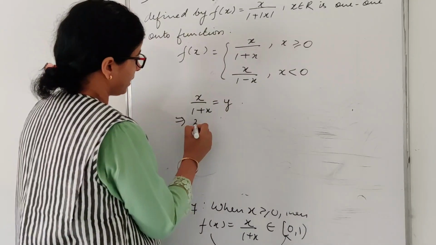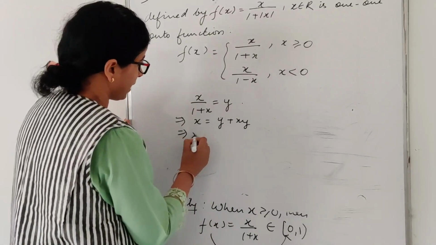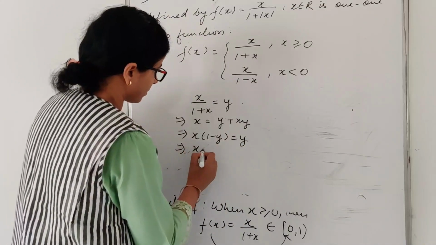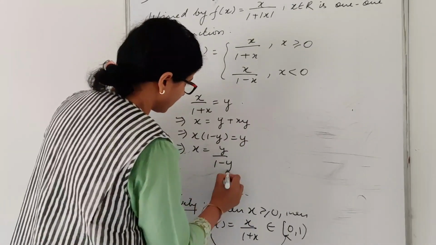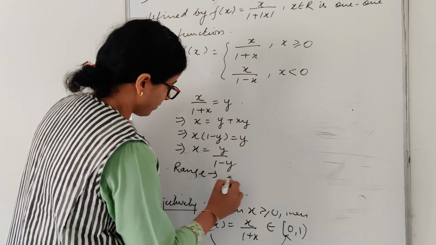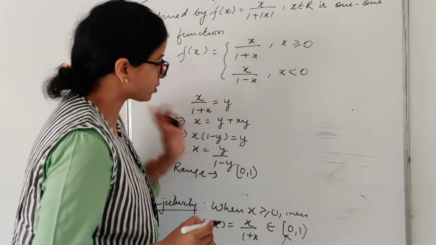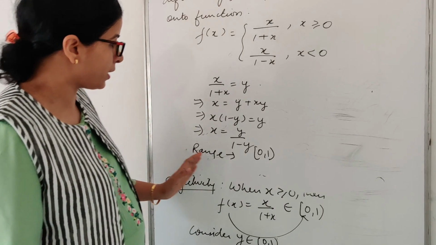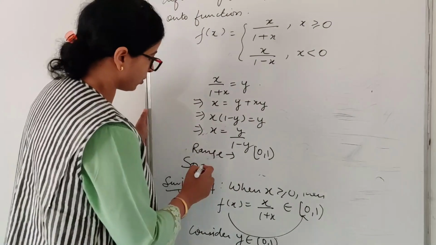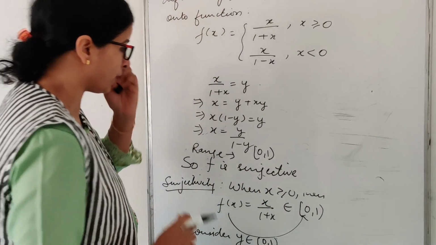What does that imply? x is equal to y plus xy. What does that imply? x(1 minus y) is equal to y. This implies x is equal to y upon 1 minus y, right? So what will be the range in this case? Range will be 0 comma 1. So my codomain is also 0 comma 1. My range is also 0 comma 1. So in this case, my codomain and range both become equal. So f is surjective in the range 0 comma 1.